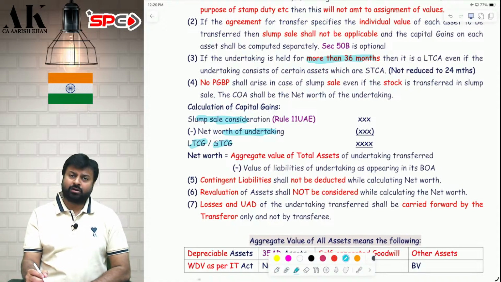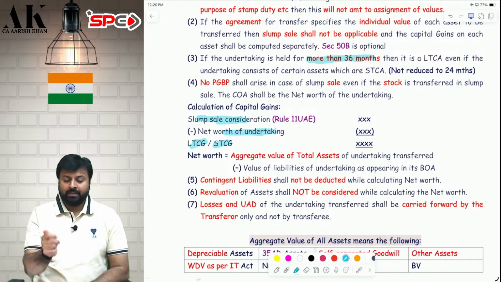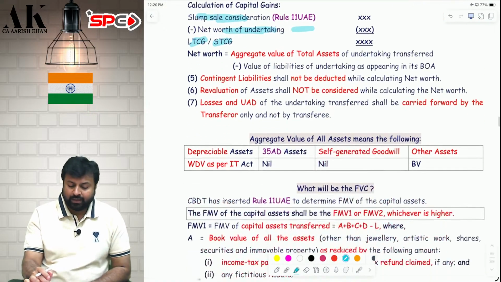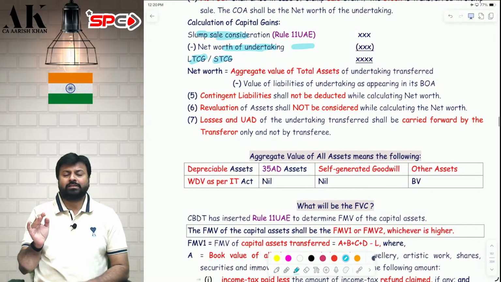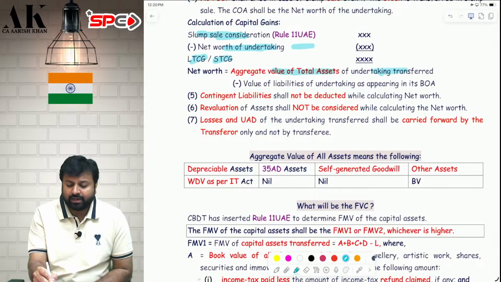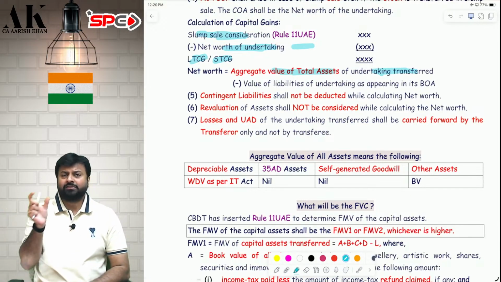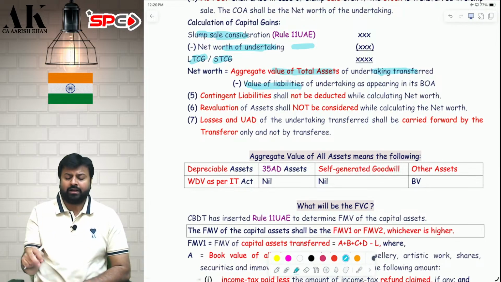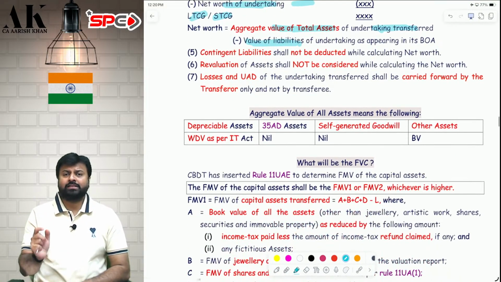First, we will see the cost and then we will see the sale consideration. Sir, how to compute the cost of acquisition? Cost of acquisition in case of slump sale is nothing but net worth of the undertaking. Sir, how to compute the net worth of the undertaking? Net worth is nothing but all assets minus all liabilities. Aggregate of total assets of the undertaking transferred. Whichever undertaking you are transferring, take the assets of that undertaking minus the liabilities of that undertaking, and the difference will be considered as net worth.